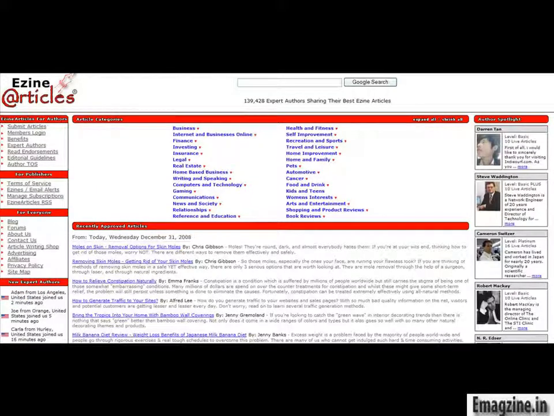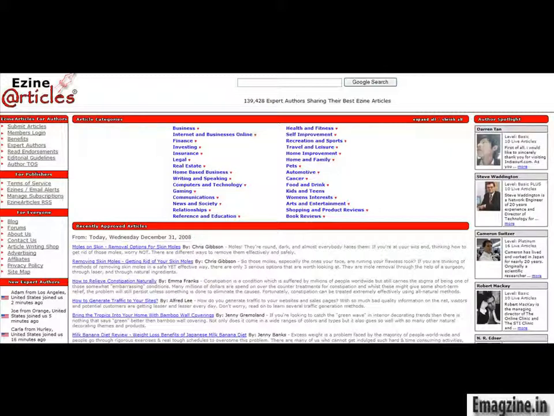The next one that I'm on is called ezinearticles.com. Now this article directory is one of the most high traffic websites on the internet. It's one of the more high traffic article directories. It's very, very important to your article marketing efforts, and I can't stress that enough. This is a great article directory that you need to utilize.